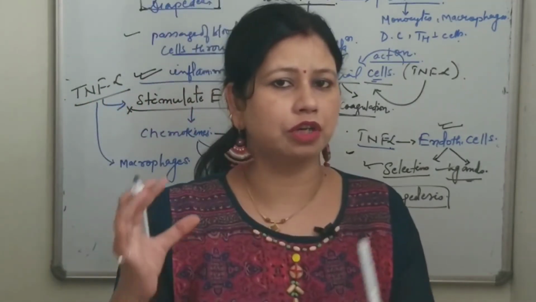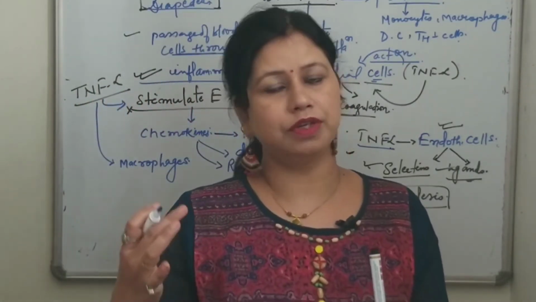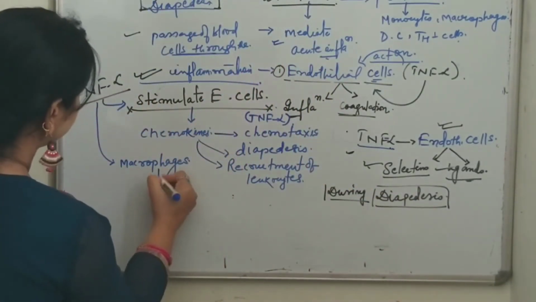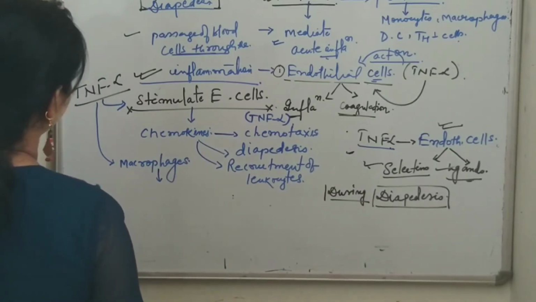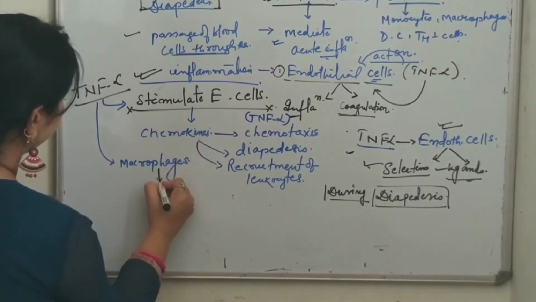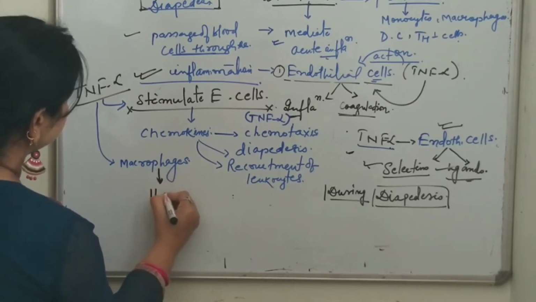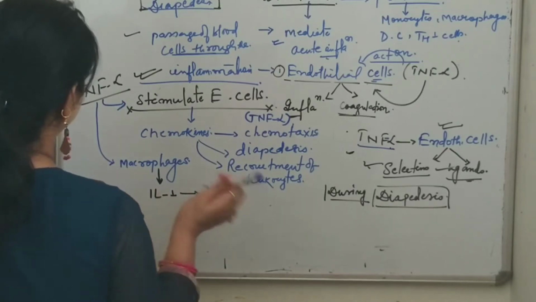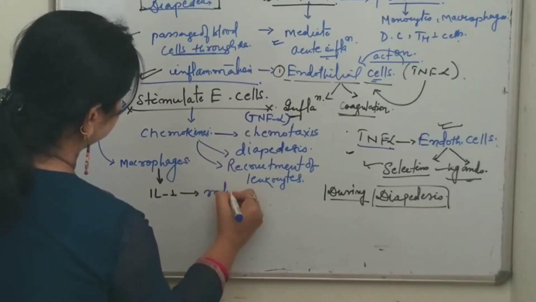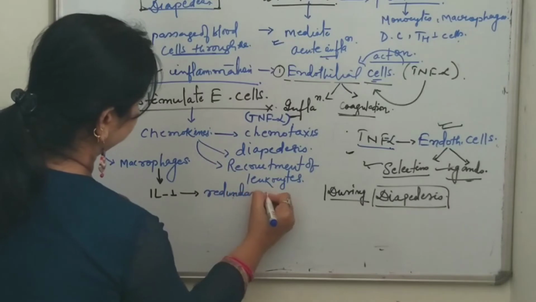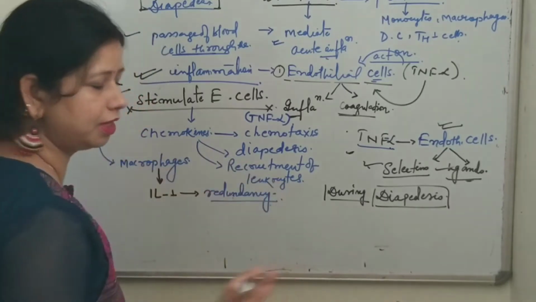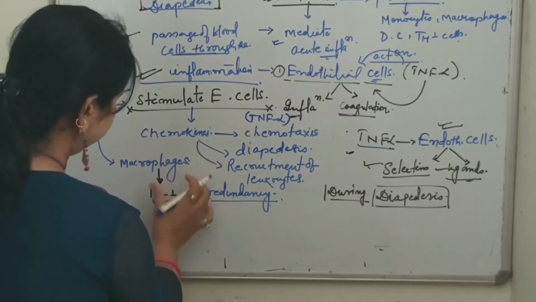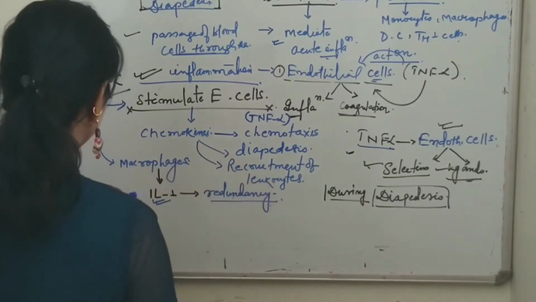And what is the main function of interleukin 1? The main function of interleukin 1 is redundancy, to maintain the redundancy. I have already told about redundancy, so I am not going to repeat it. So macrophages secrete IL-1, interleukin 1, which is for redundancy.